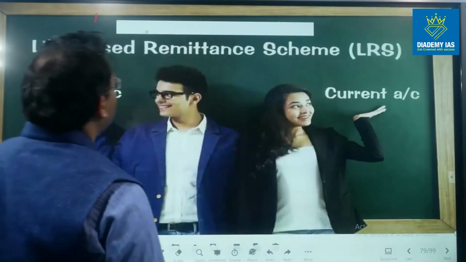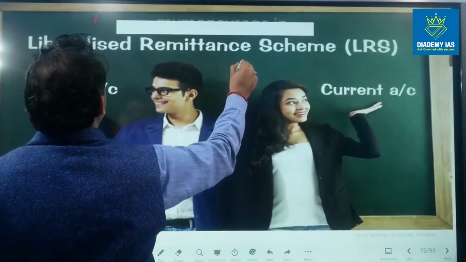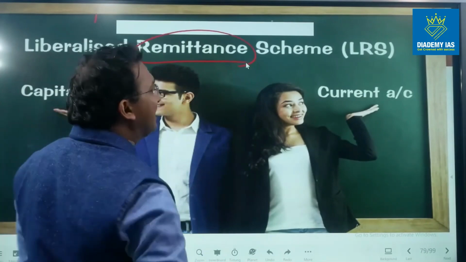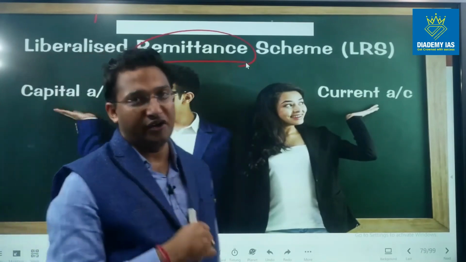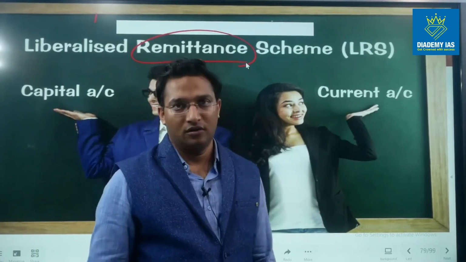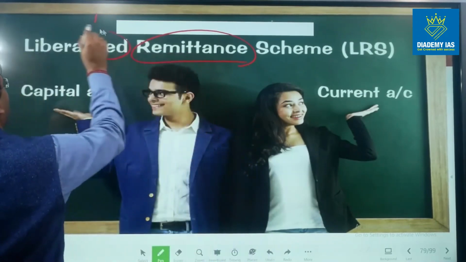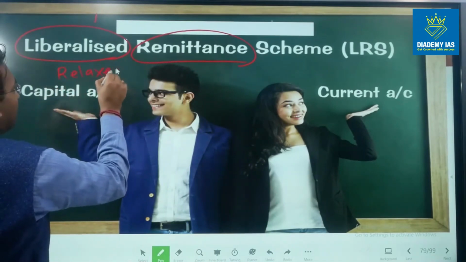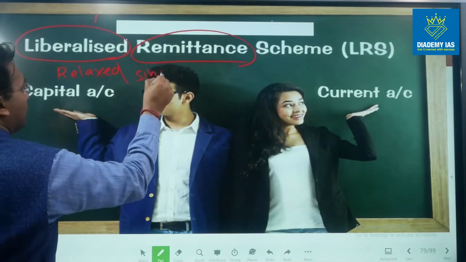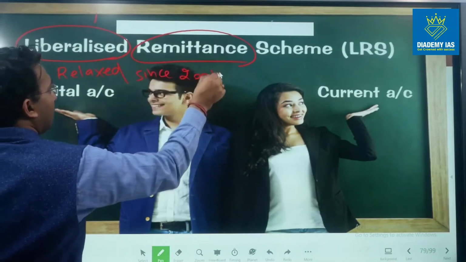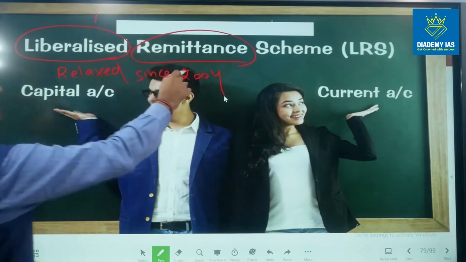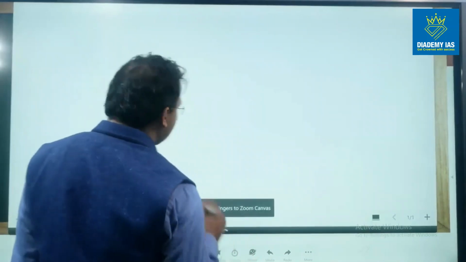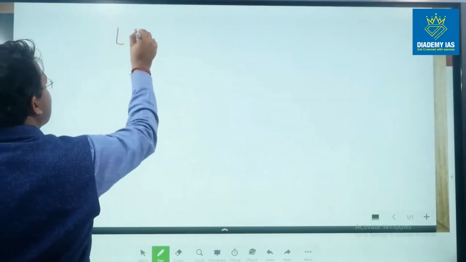Earlier this remittance was not easy. It was very, very restricted. In 2004 we made it very liberal. Liberal means relaxed; the rules and regulations are relaxed. So since 2004 we have allowed the Liberalized Remittance Scheme, right? Let us understand how this works. In the Liberalized Remittance Scheme,